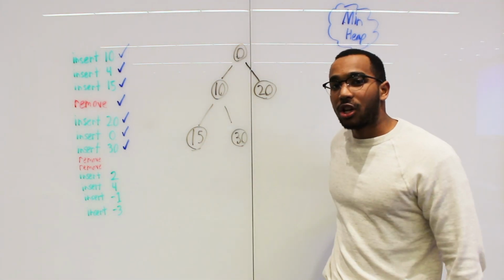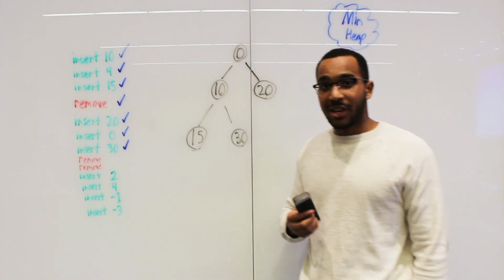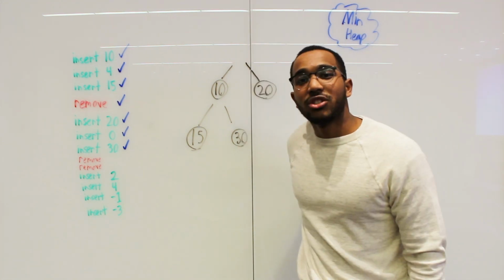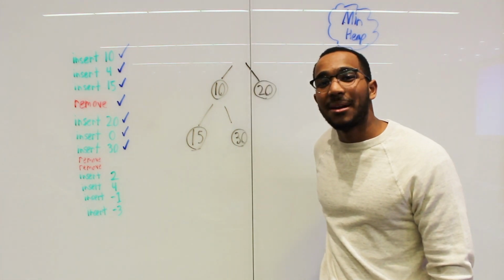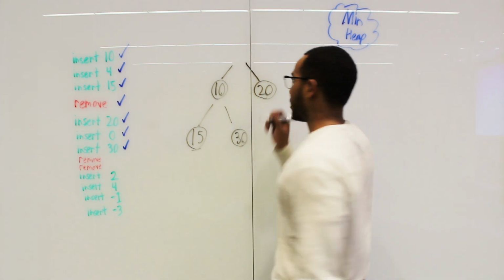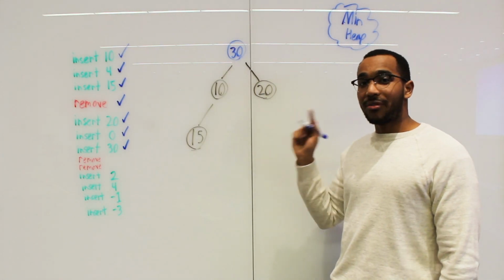Okay, so now a caller comes along, and they want to remove the smallest item. They perform that operation, and that's fine. And what we need to do is take the last item in the heap, and put it at the top. The last item is 30. Now, 30 is at the top of the heap.